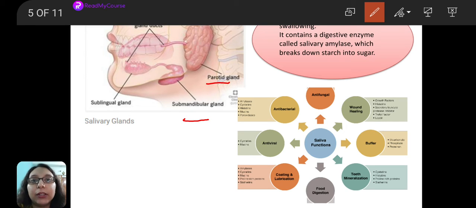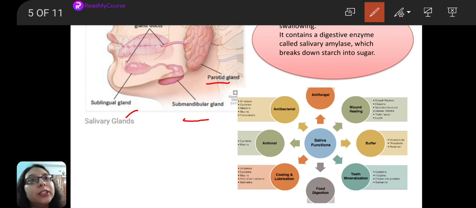The submandibular gland is located at the side of the face, just below the jaws. And the sublingual gland is situated in the anterior part, just below the tongue, that is in the floor of the mouth. So these are the major salivary glands.